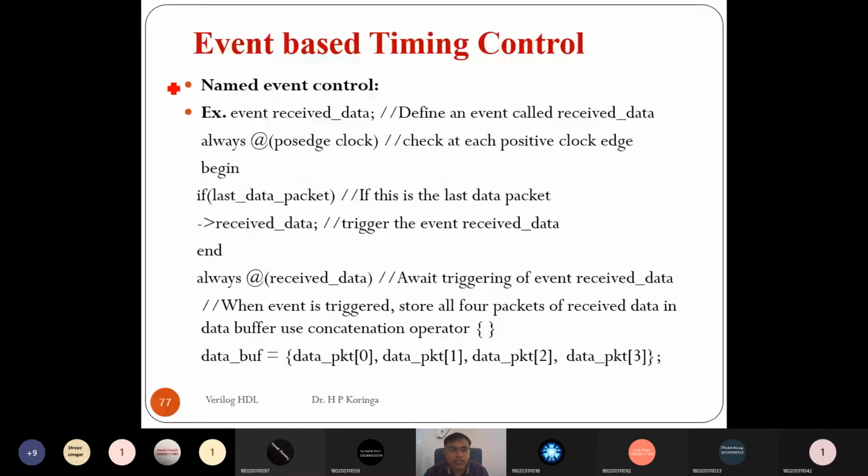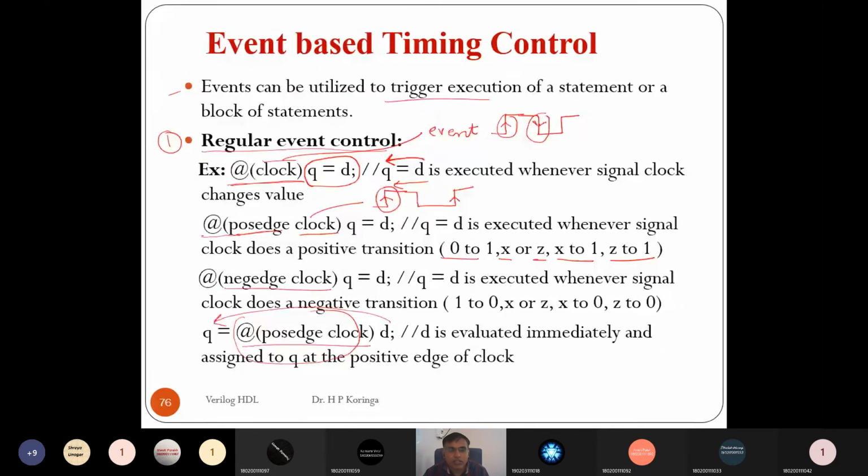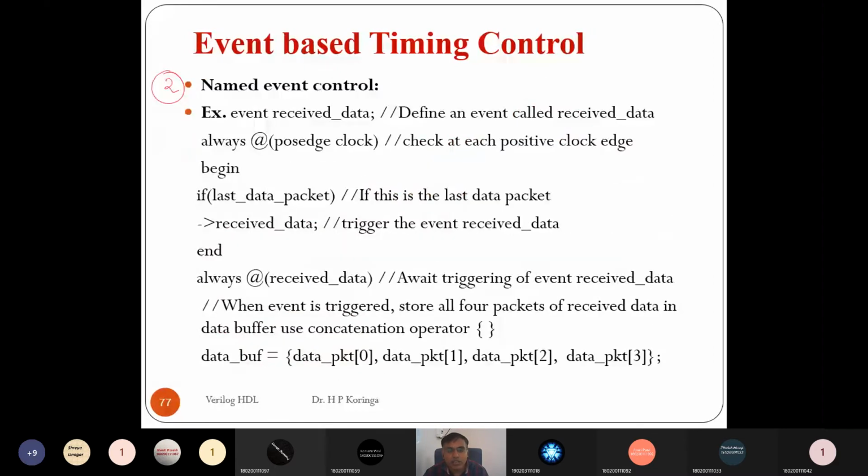Second is the named event control. In a regular event control, now we'll see what the event control is. Suppose some event is defined. Here is how to define a user defined event: event, and then whatever name you want to specify for that event. Here the name specified is received_data. So we have defined a user defined event.